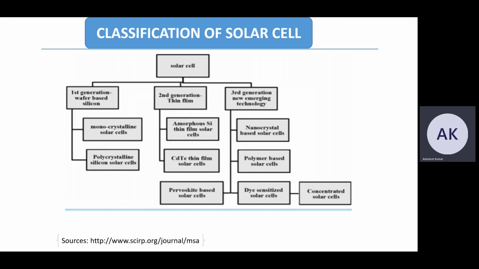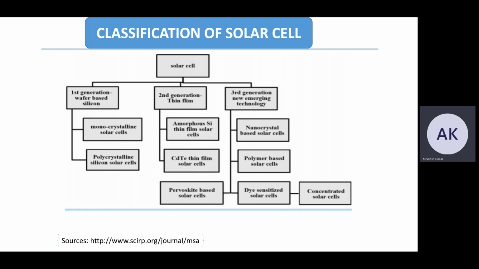Now we are moving on to the classification of solar cells. Solar cells are basically divided according to time. First generation is wafer based silicon, which is subdivided into monocrystalline solar cells and polycrystalline silicon solar cells. The second generation is thin films, which are subdivided into two types, amorphous silicon and cadmium telluride thin film solar cells.